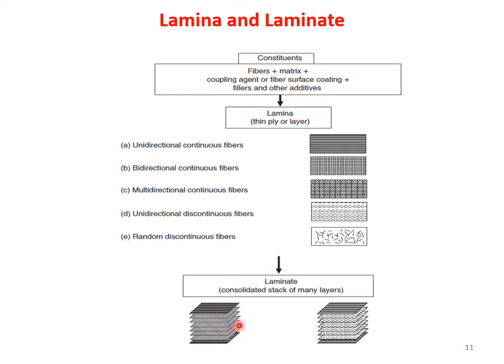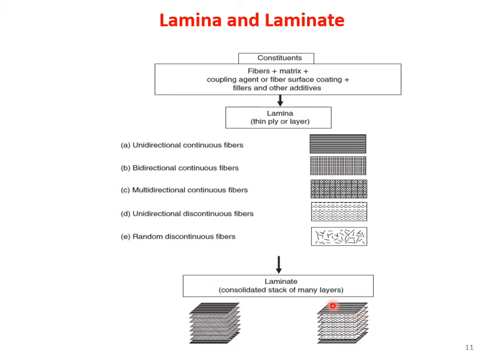A laminate is the combination of several plies of lamina. Are you getting it? Now here, look, in every lamina the fiber direction is different. In the top lamina you will see the fibers are oriented in this direction. In the second lamina, the fibers are oriented in this direction. In the third lamina, the fibers are oriented in this direction.